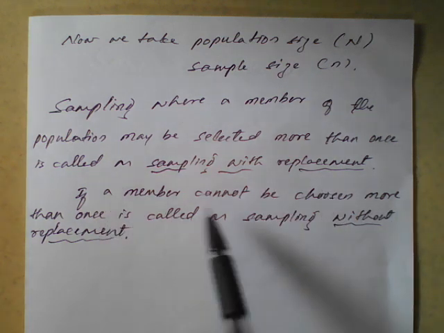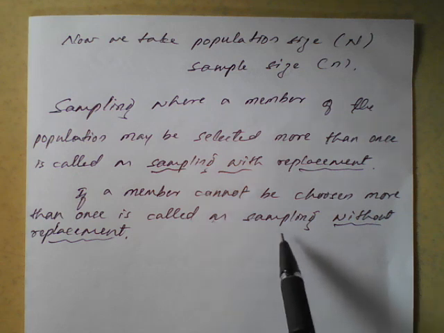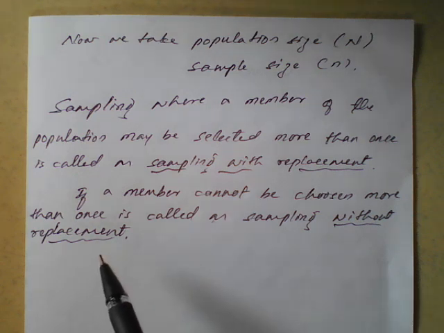If a member cannot be chosen more than once, it is called sampling without replacement. I have tasted only once and then concluded whether to purchase that sweet or not. Only once I have tasted and I have finalized whether to purchase that sweet or not.